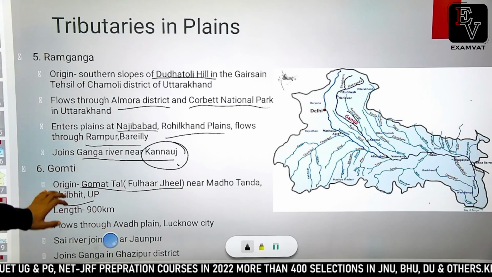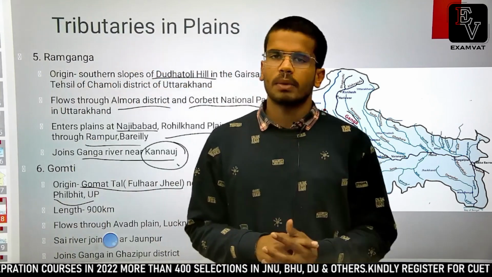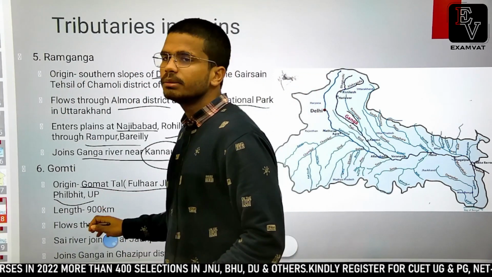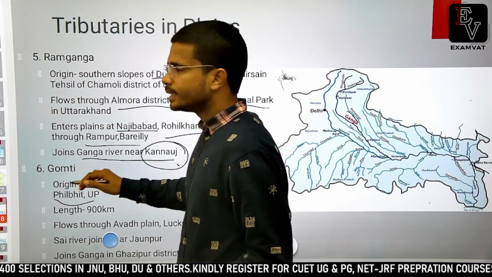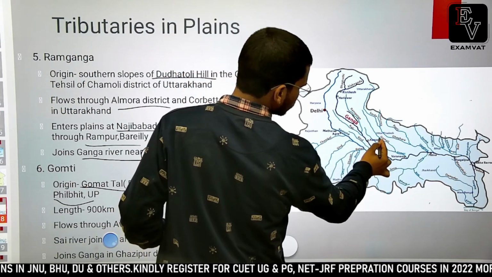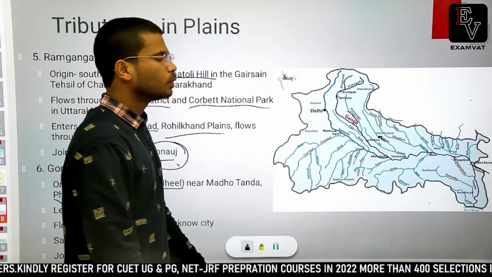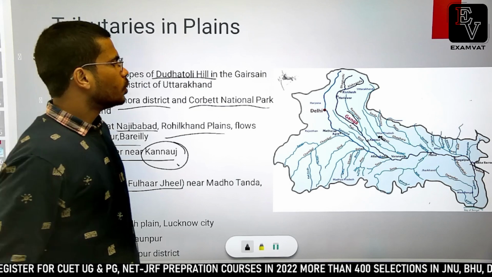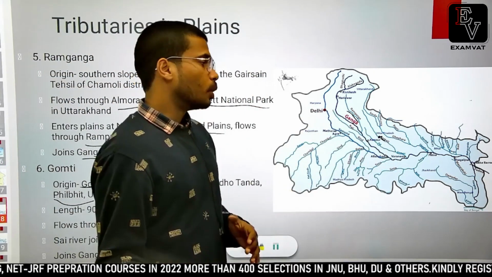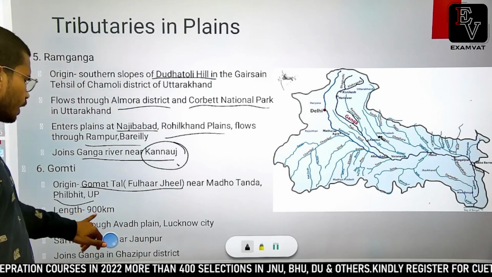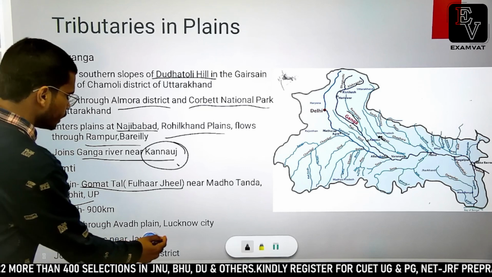Gomti river then flows through the state capital Lucknow, to finally meet Ganga river very close to Varanasi Gazipur border. Its length is 900 kilometers, and Sai river joins it.